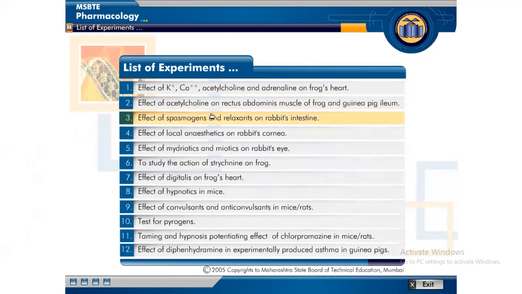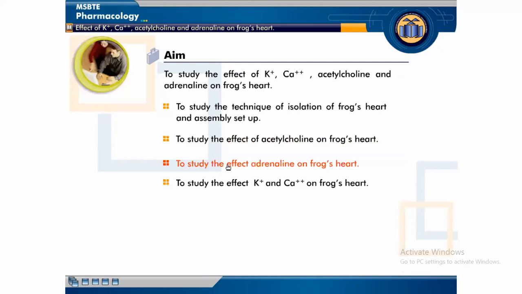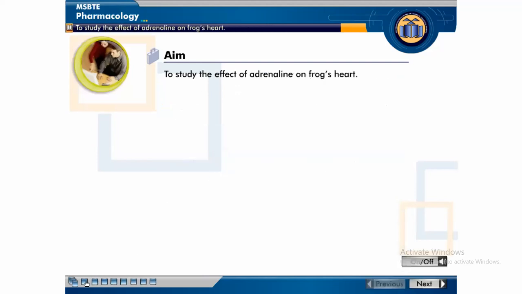In which our experiment is to interpret from the graph by observing the effect of adrenaline on heart rate and force of contraction of isolated heart of frog, by using this CD of MSBT. Aim of this experiment is to study the effect of adrenaline on frog's heart.